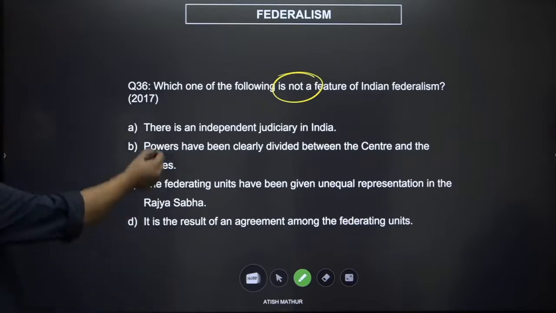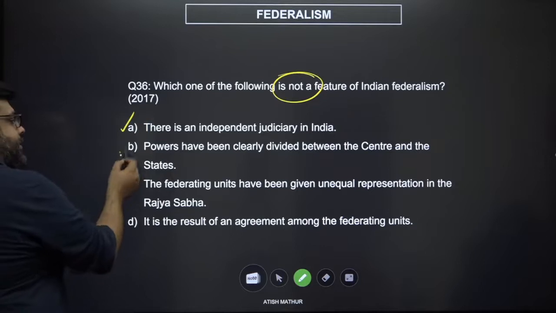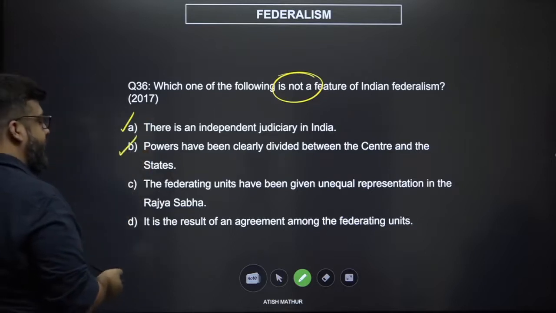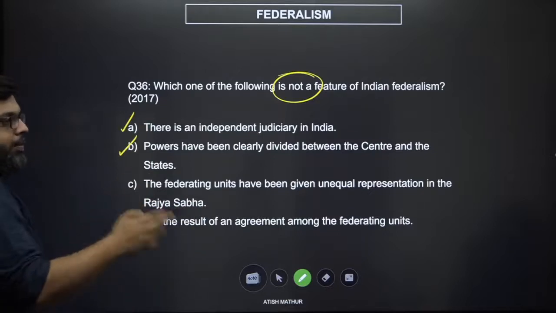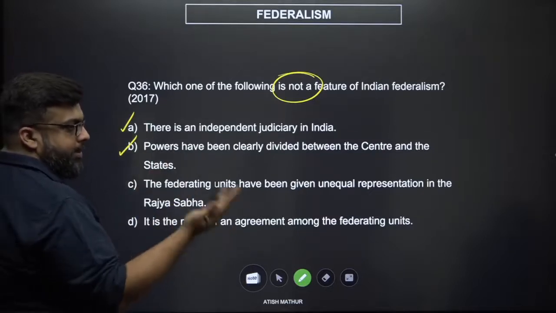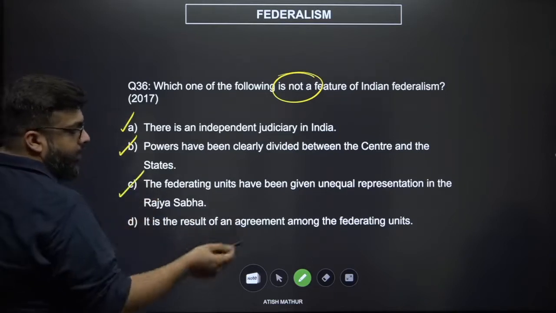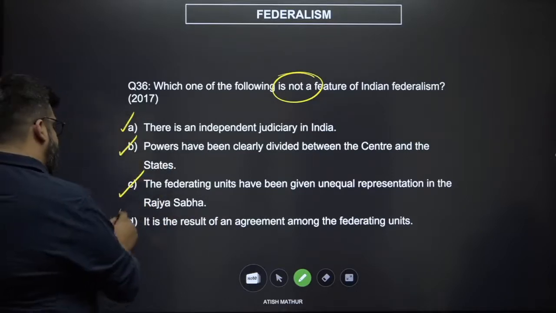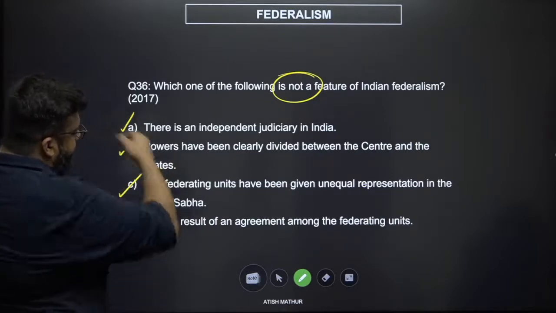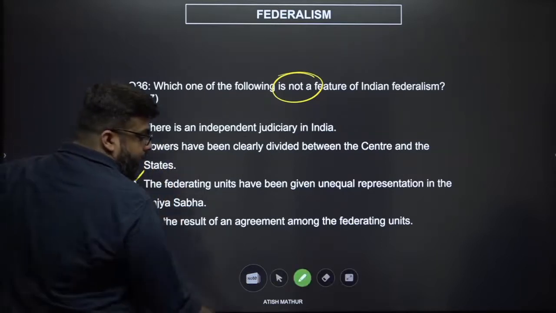Now, is there an independent judiciary? Yes, there is. Powers have been clearly divided between center and states? Yes, schedule number 7. Federating units have been given unequal representation? Yes, UP has more Rajya Sabha seats than, let us say, Goa. It is the result of an agreement amongst the federating units? No, that is not the case. That's what happened in the US. So this is wrong. A simple elimination, because the 3 are more appropriate than the 4th. The answer to this would be D.